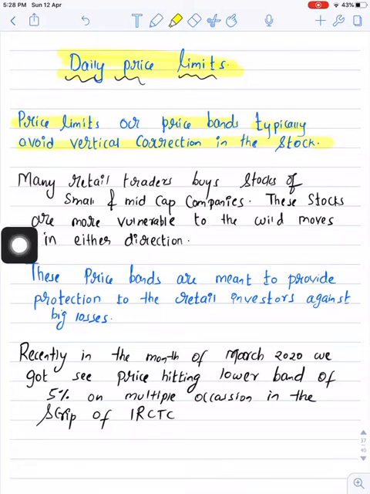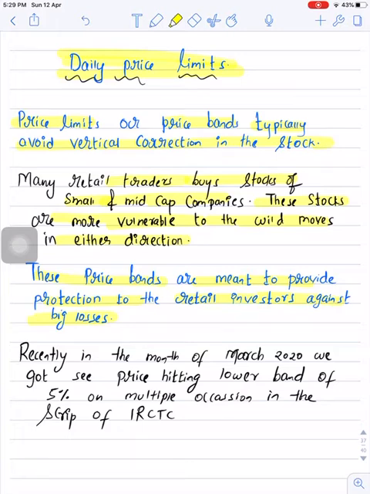See, in India, many retail traders buy stocks of small cap and mid cap companies. These stocks are more vulnerable to wild moves in either direction. This means there is huge volatility in mid cap and small cap stocks in either direction, that is either on upside or on downside. So these price bands are meant to provide protection to retail investors against big losses.